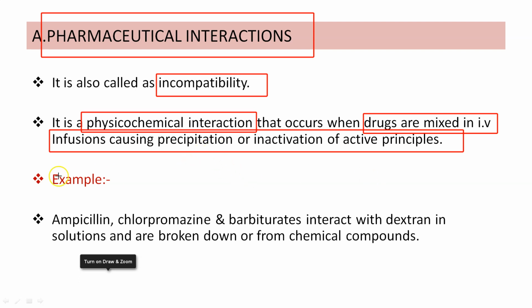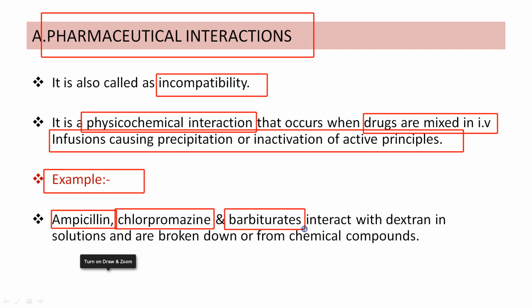Now we will see some examples where pharmaceutical interactions are noted. One is ampicillin, chlorpromazine, and barbiturates. Some classes of barbiturates interact with dextran in solutions. So all these drugs are not compatible with dextran.